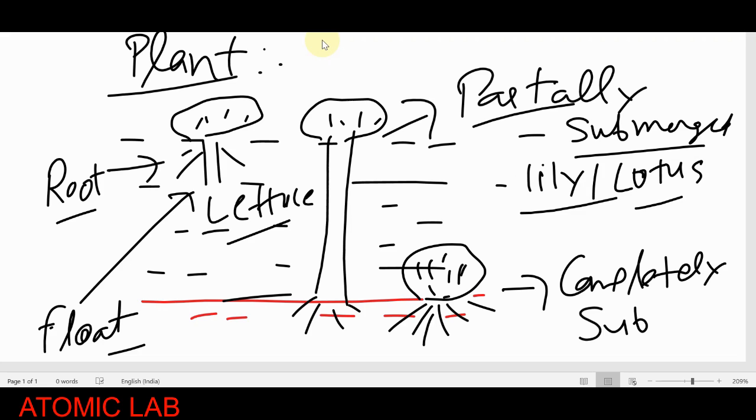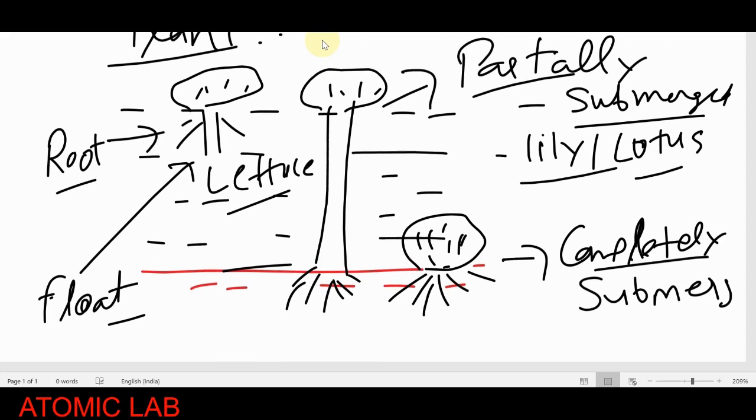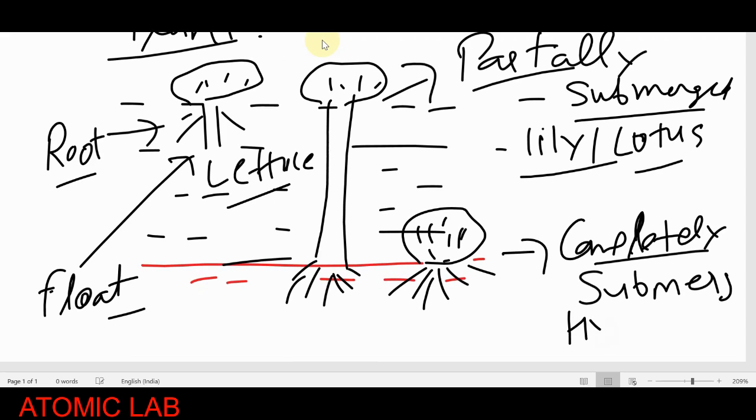We can say their root is bound to the soil surface and they float above the surface of the water. And there are so many plants which are completely submerged in the water, and there you can write the name like Hydrilla. If I write here, Hydrilla is a plant which is completely submerged in the water. Okay, so I hope you get the meaning of it, what kinds of plants are generally present.